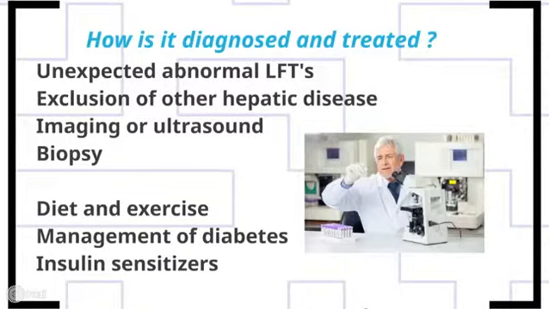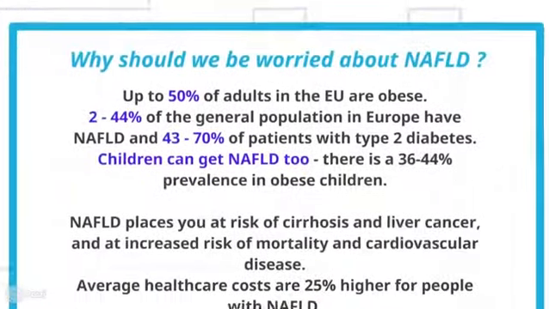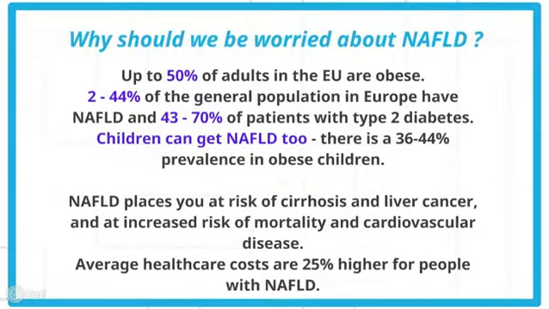So this brings us to our final question. Why should we be worried about fatty liver disease? Well, it's because the rates are increasing so fast, and as of yet, it's hard to treat. Some data estimates that up to 50% of people in the European Union are obese and thus at risk of developing the disease. And this means that as many as 44% of the general population, which does include children, could be at risk, and this is significantly higher in the diabetic population.